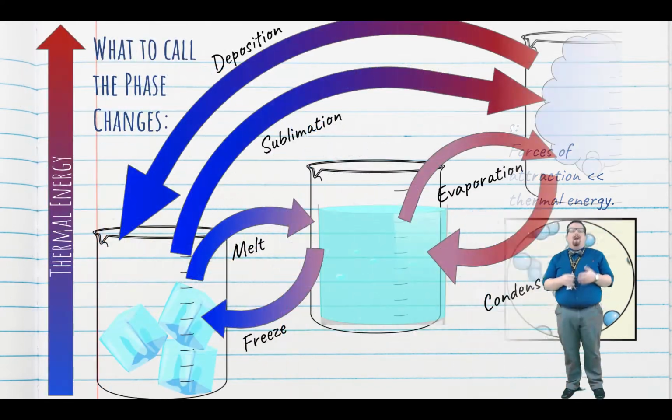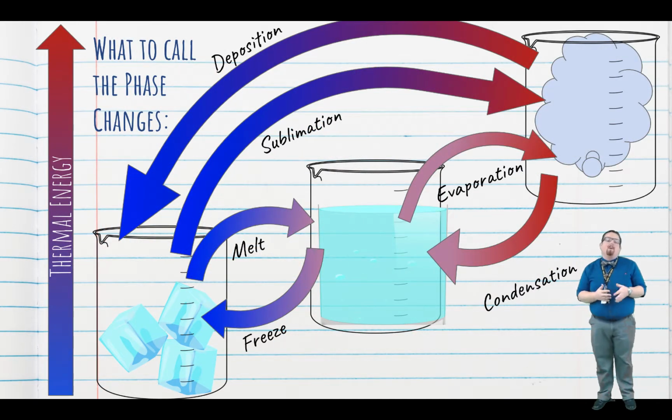There are 6 state changes, or phase changes. Those terms are interchangeable. As we go from solids to liquids to gases, we increase the amount of thermal energy that the particles have. Make sure you write these 6 phase changes in your notes and know which ones go to which. So from a solid to a liquid, that's melting, but from a liquid to a solid, that's freezing. From a liquid to a gas, that is evaporation. And from a gas to a liquid, that's condensation.